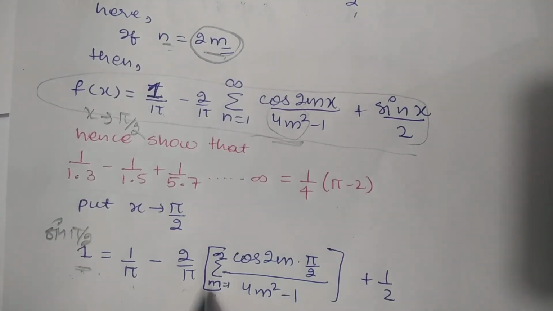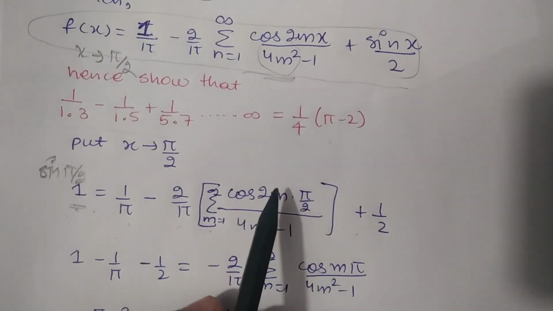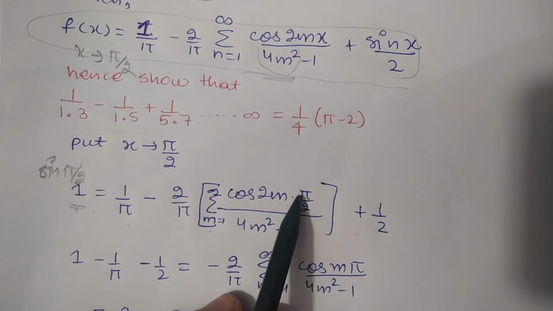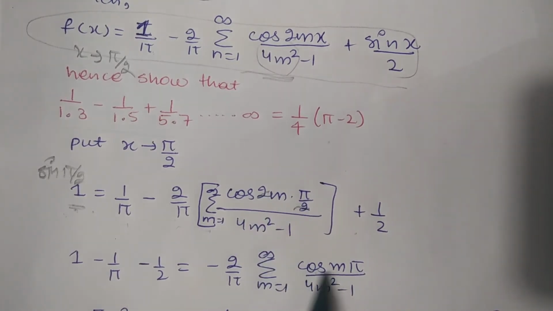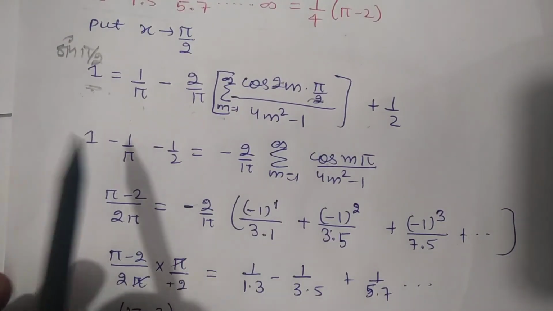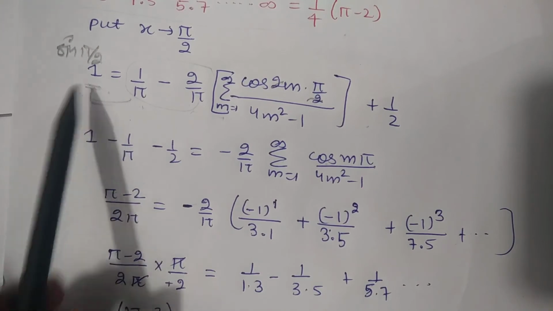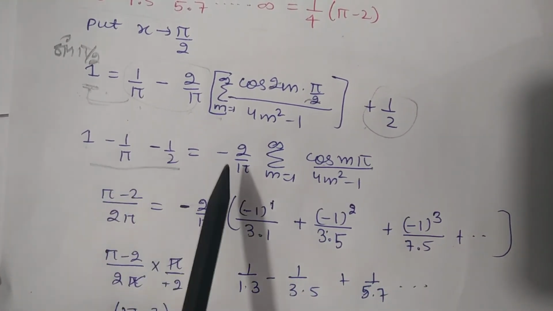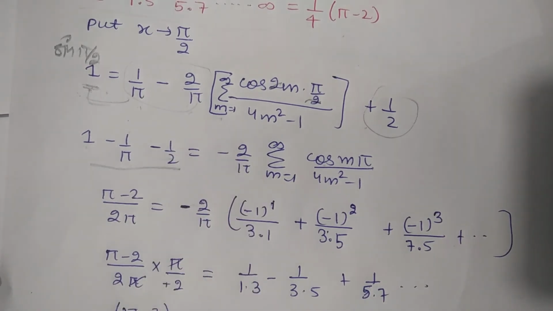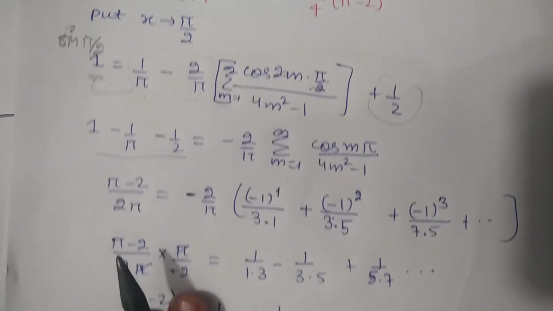1 by pi minus 2 by pi is the same term, plus sin pi by 2 will be 1 only. So here at the place of x we put pi by 2, so this 2 will cancel out this 2 and this term will become cos m pi. Now taking all these terms to the left hand side, 1 minus 1 by pi, and this is plus 1 by 2, so this will become minus 1 by 2 equals to minus 2 by pi, and cos m pi divided by 4m squared minus 1.